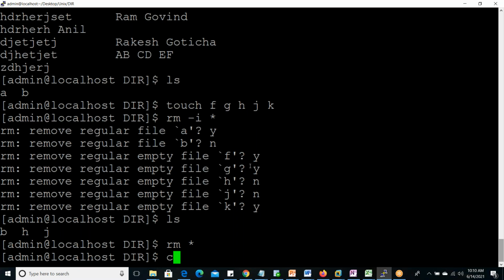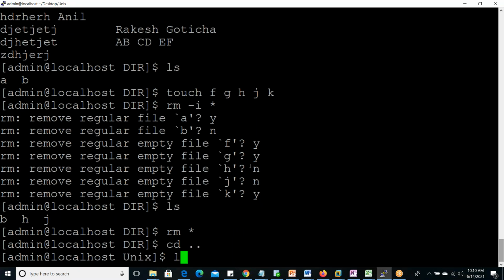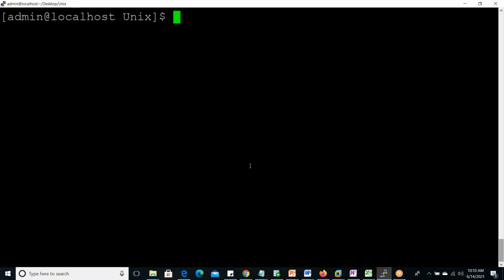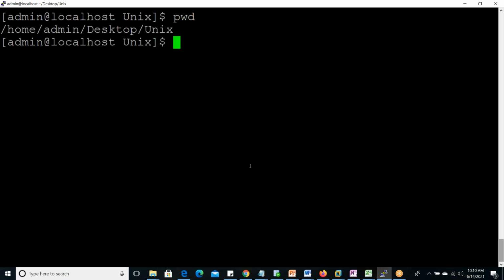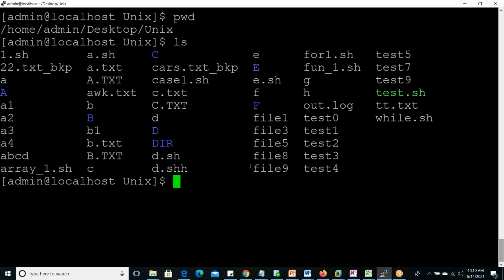Okay, so we can go to the previous directory. Currently we are present here, ls. These are some files and directories. List of files and directories it is displaying there, starting from this one.sh. So ASCII character wise, it is displaying in ascending order, and if any number is there, those files will come first. 1,